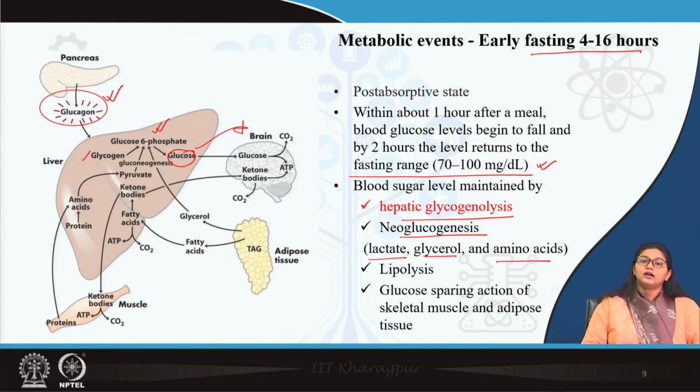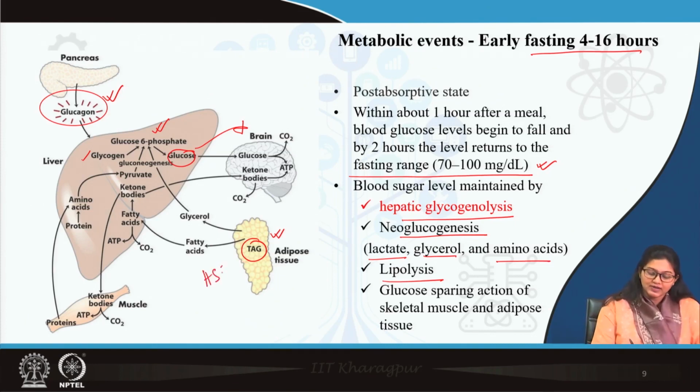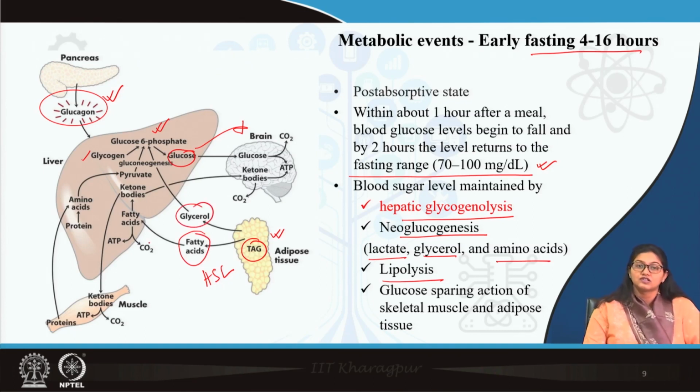Then there is fat breakdown, lipolysis. Adipose tissue provides its triacylglycerols for beta oxidation. The triacylglycerols are broken down by hormone sensitive lipase to form fatty acid and glycerol. Now, this fatty acid undergoes beta oxidation to provide ATP, and that can form ketone bodies as well. Remember, ketone body is the second preferred substrate for the brain in fasting condition.